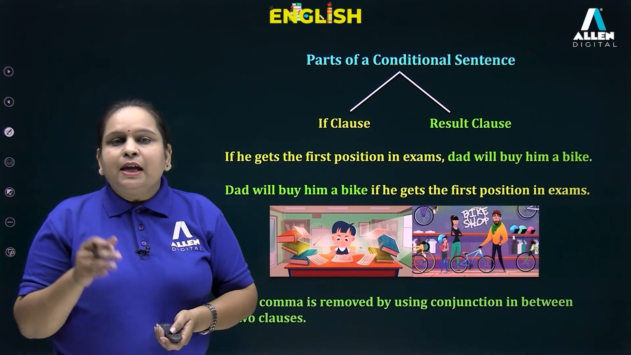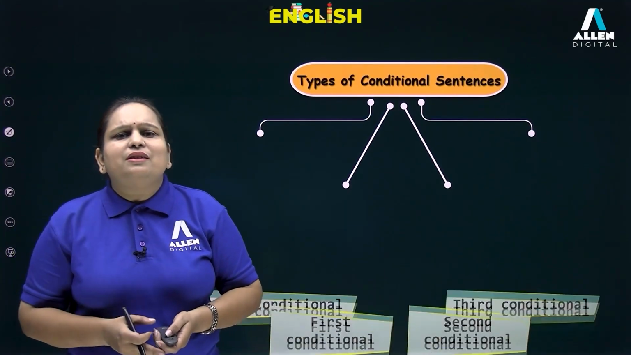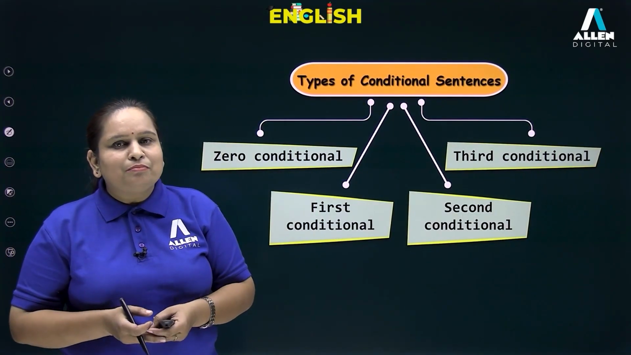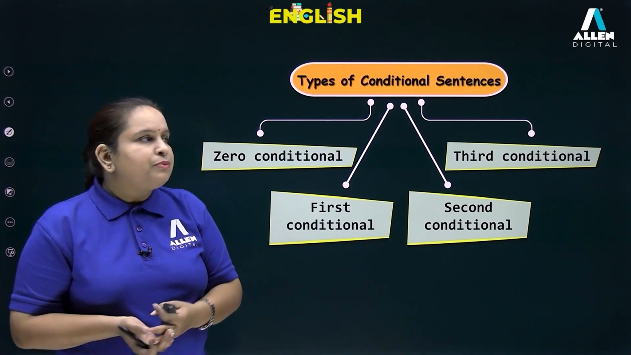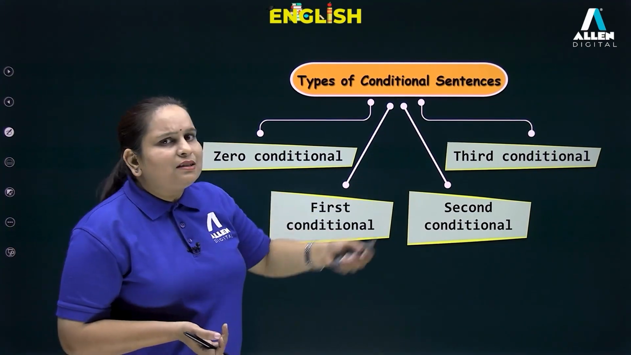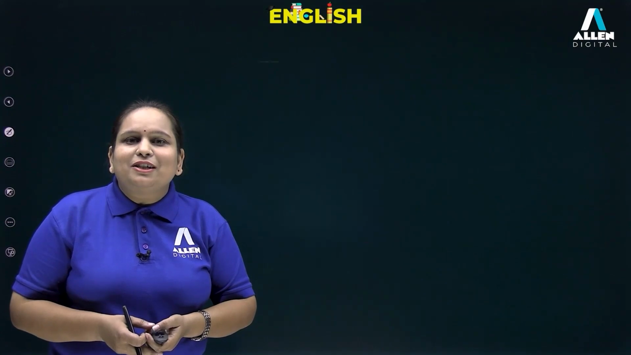Let us now talk about the various types of conditionals. As you can see, there are 4 types of conditionals: 0, first, second and third. Let's discuss 0 conditional first.